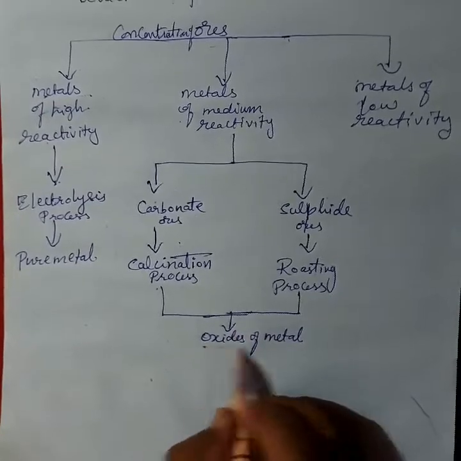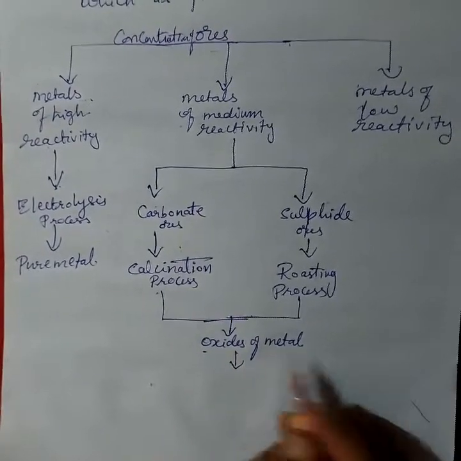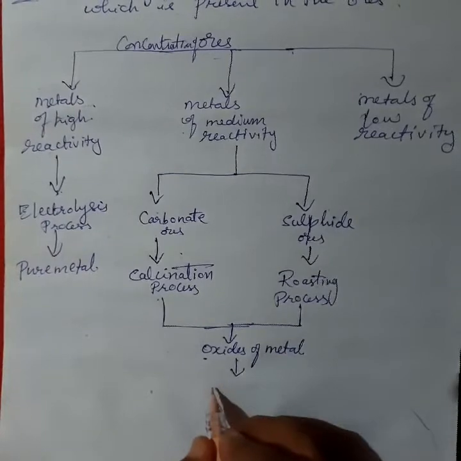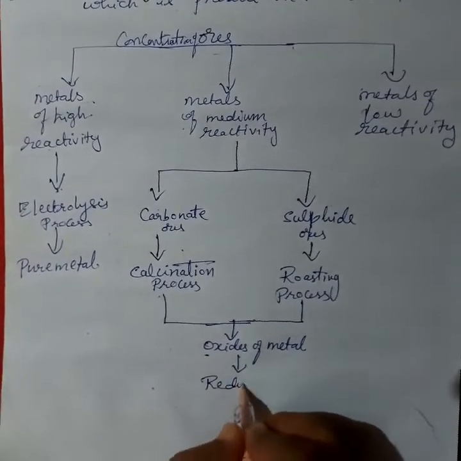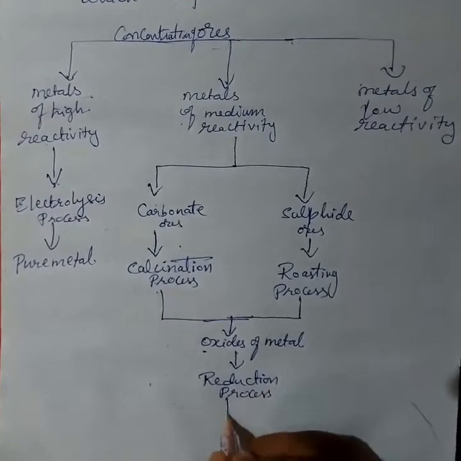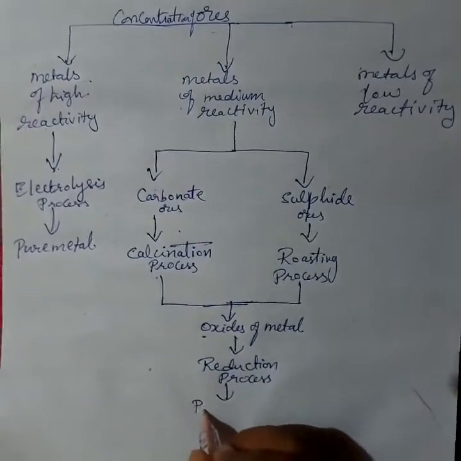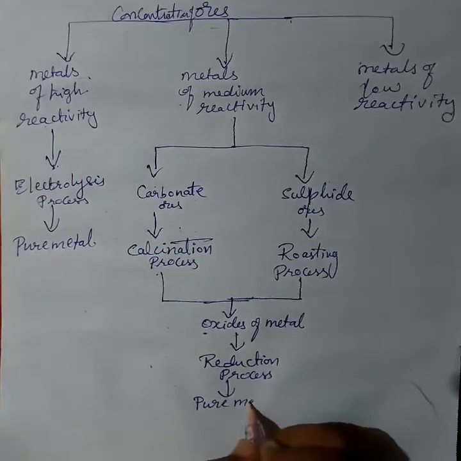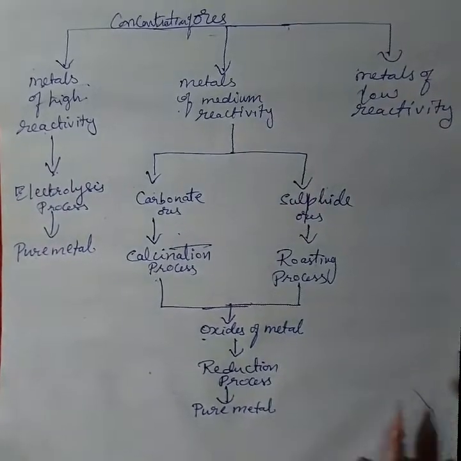To remove that oxygen, which process do we use? Removing of oxygen is called the reduction process. From the reduction process we get purification of metal, and then we get a pure metal.